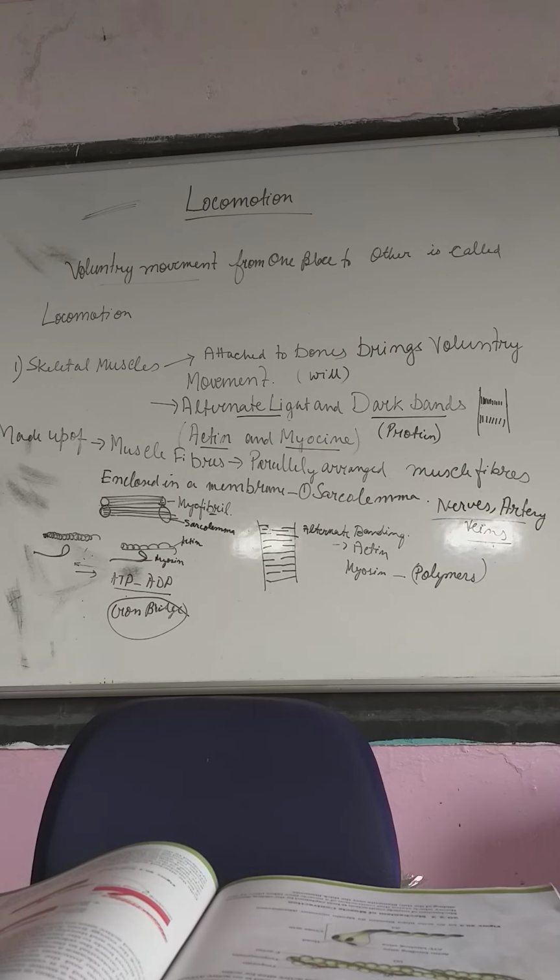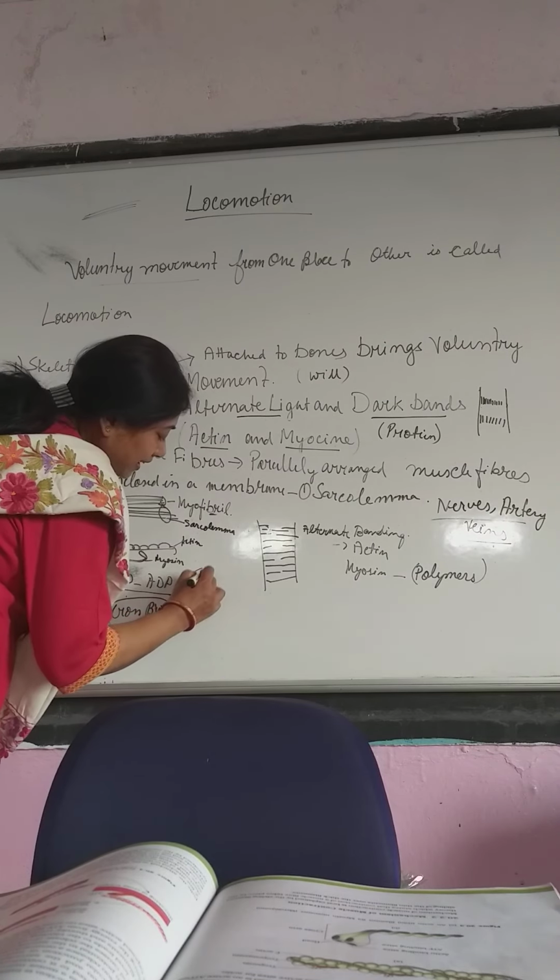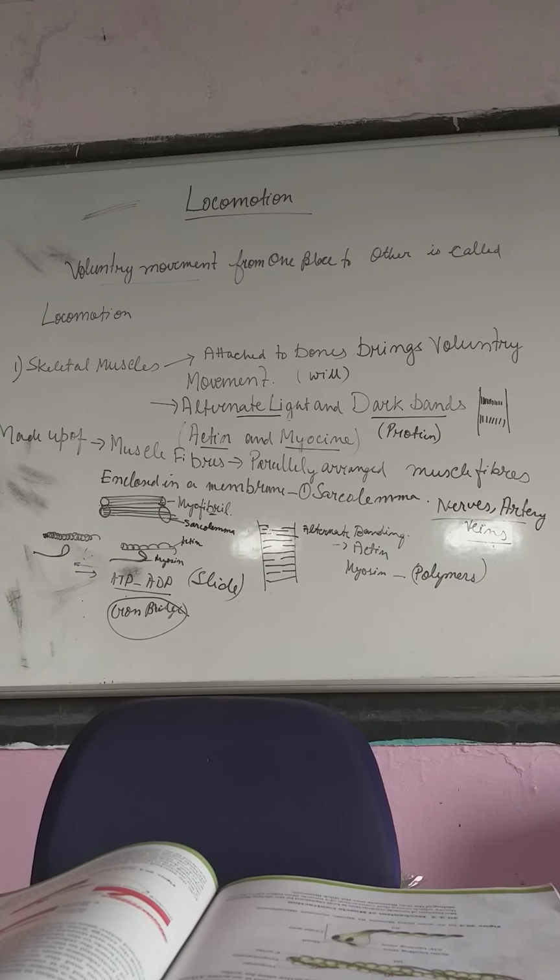So this portion deals with muscle fibers, parallelly arranged muscle fibers enclosed in a membrane structure called the sarcolemma. The sarcolemma unit plus the muscle fibers form a myofibril. Then myofibrils are also attached to nerves, arteries and veins. Skeletal muscles have two types of protein, actin and myosin. These are all polymer protein molecules, and actin and myosin basically slide over each other. Here they actually form a junction and they slide. This happens when the muscle contracts and relaxes.